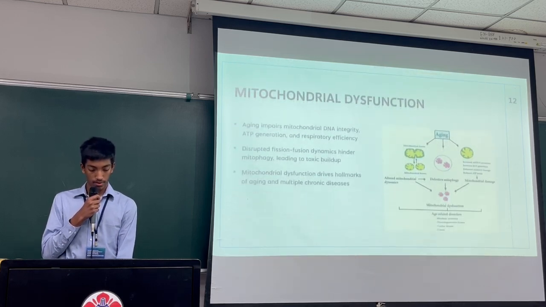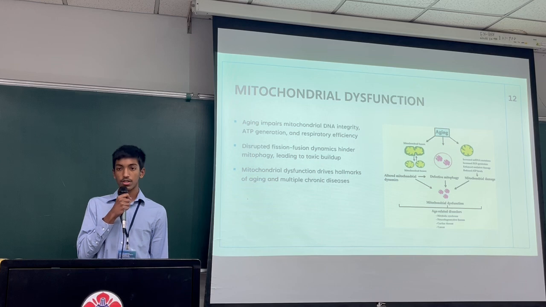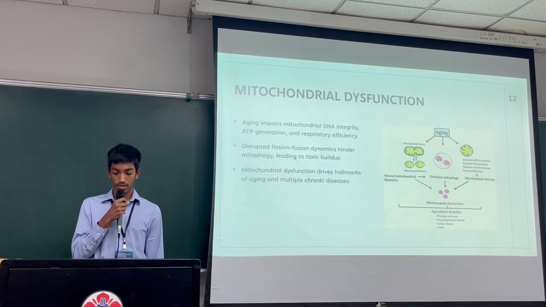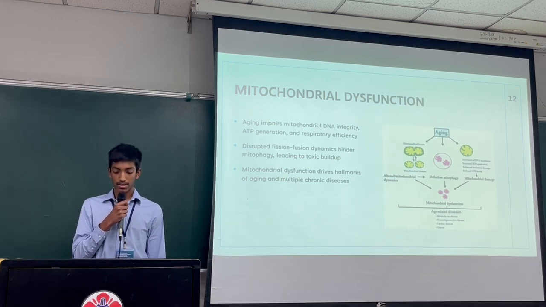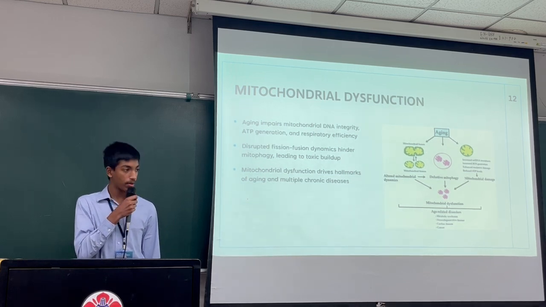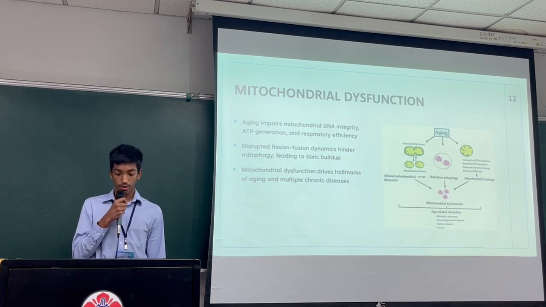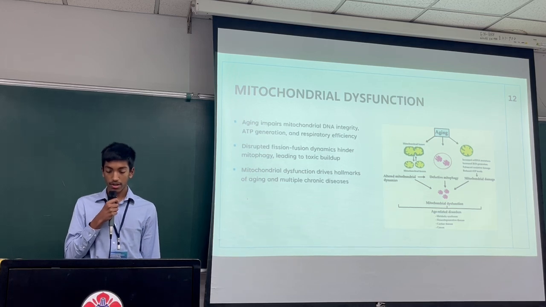This paper outlines the vital role of mitochondrial dysfunction in aging and age-related diseases, highlighting how accumulated mitochondrial dysfunction, mutations, and ROS production inhibit ATP synthesis and respiratory chain function over time. As shown here, the balance of mitochondrial fusion and fission is critical for quality control. With age, its dysregulation impairs mitochondrial turnover and disrupts cellular function.